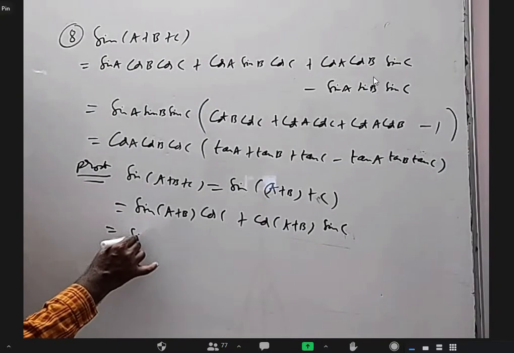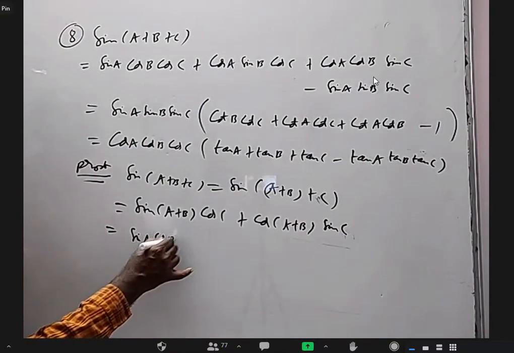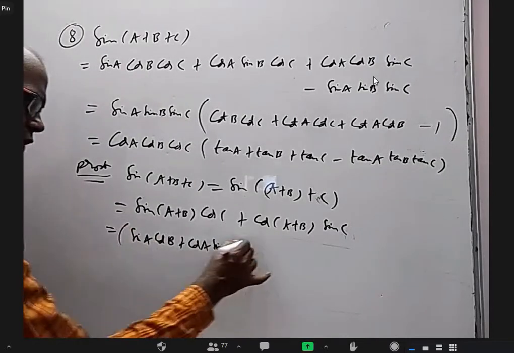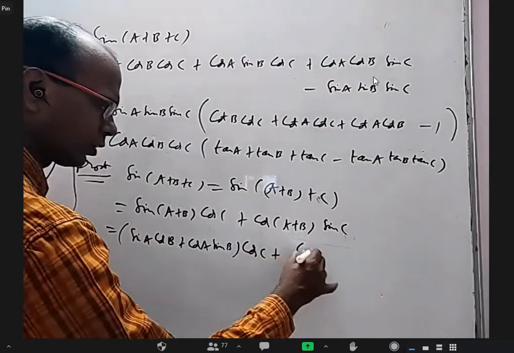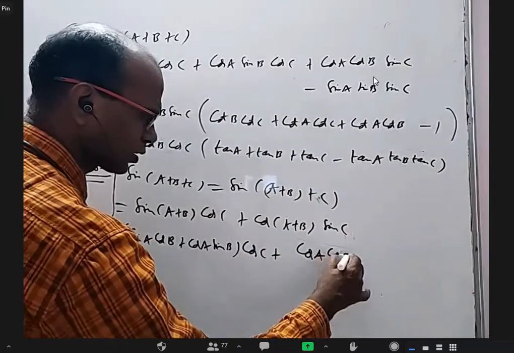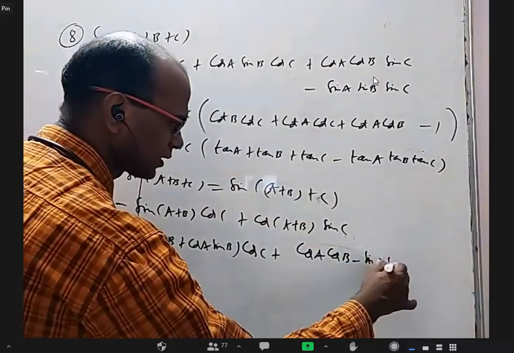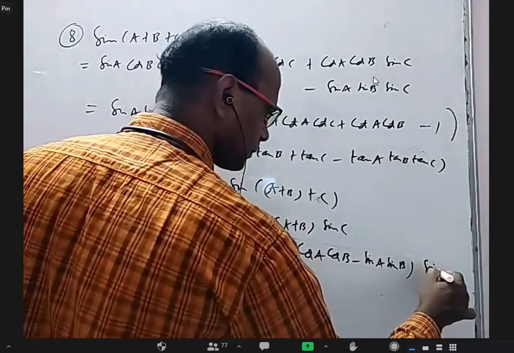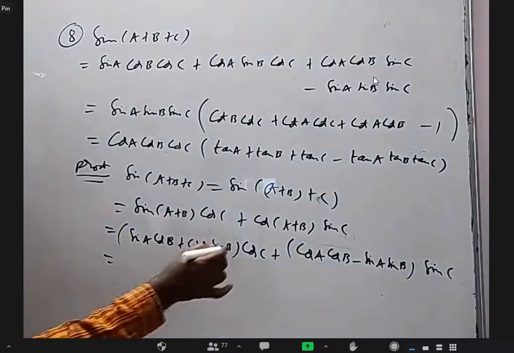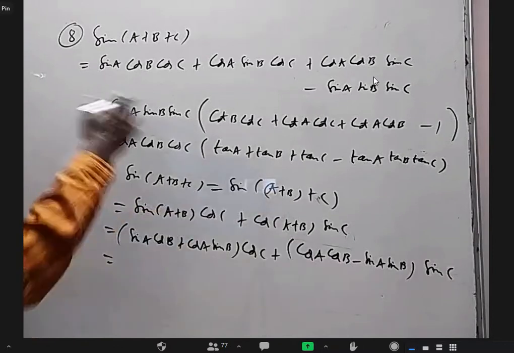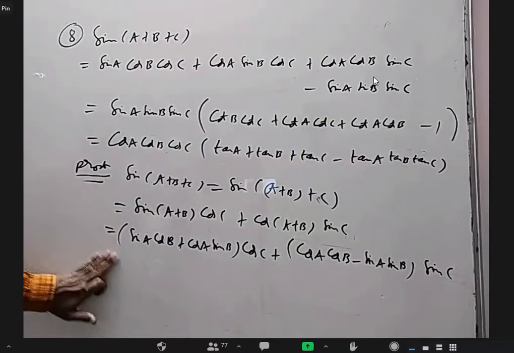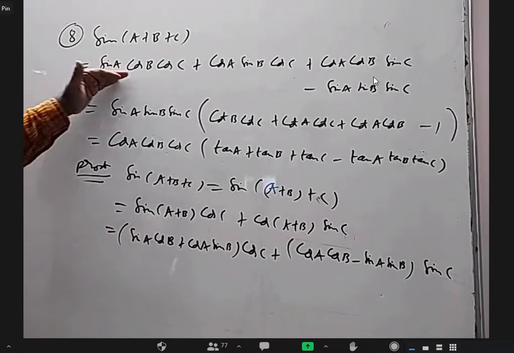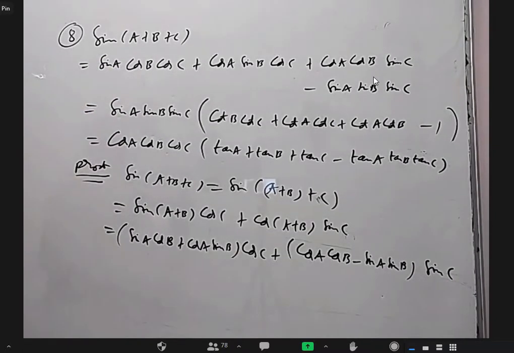So this is (sin A cos B plus cos A sin B) into cos C, and cos (A plus B) is cos A cos B minus sin A sin B, into sin C. So when you just expand this, you automatically get it. I think I don't have to do it. The very next step, we'll get this one. From here, these two, I don't have to give explanation.